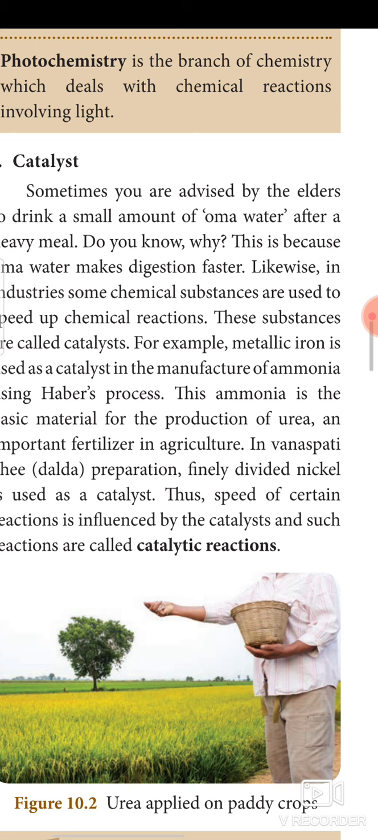For example, metallic iron is used as a catalyst in the manufacture of ammonia using Haber's process. This ammonia is the basic material for the production of urea, an important fertilizer in agriculture. This is the first point. You remember this. I am going to explain a few things about this ammonia.